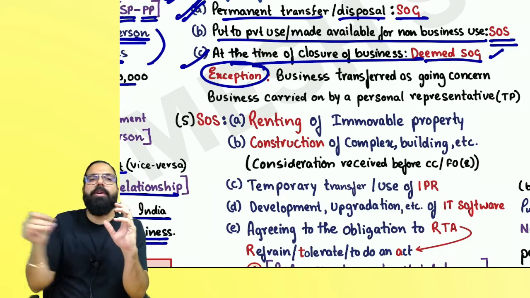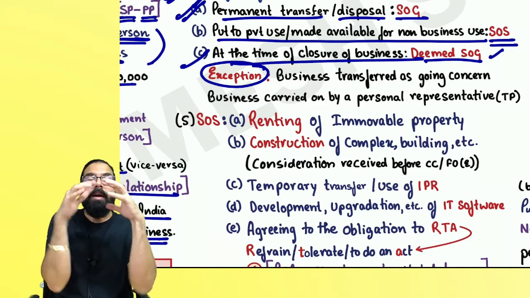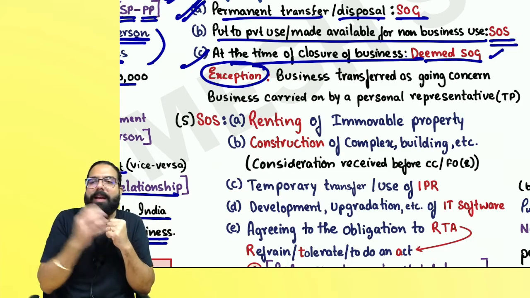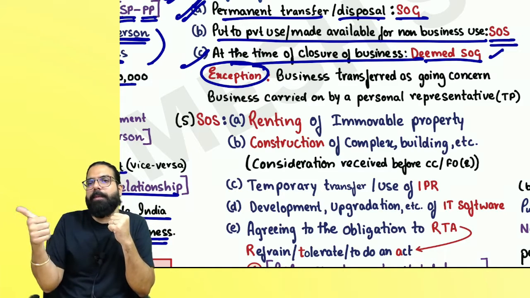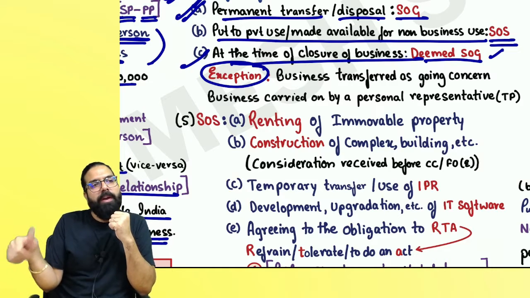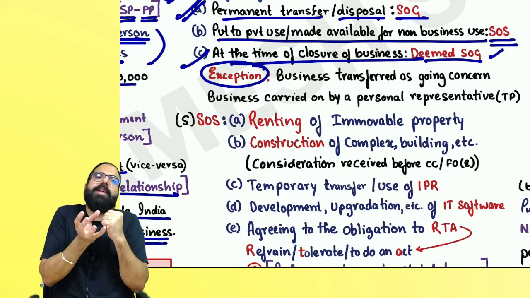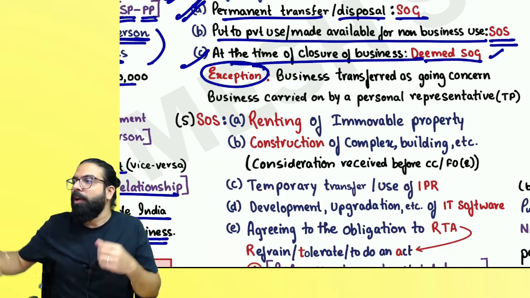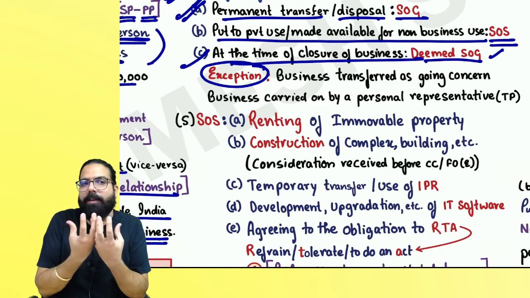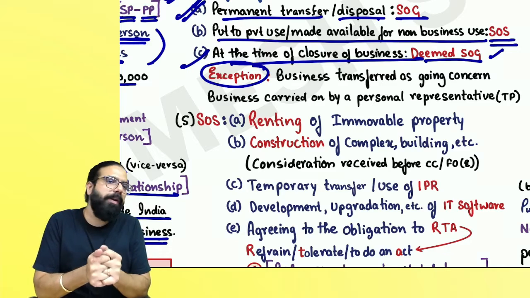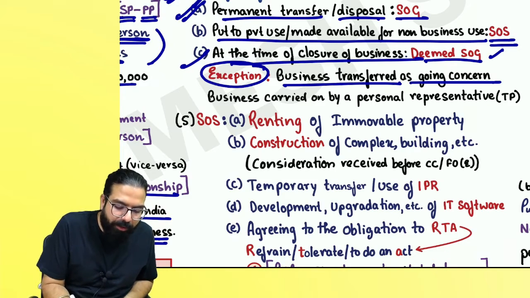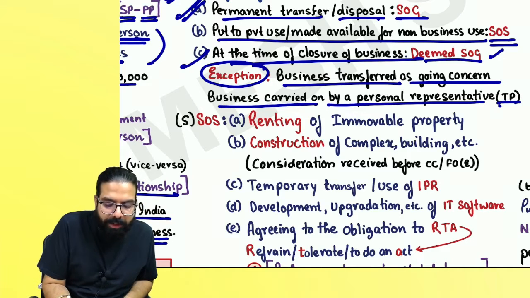You are transferring all your assets, you are transferring all your liabilities. Now this transferee will take registration, collect the GST and pay it to the government, and hence GST will not come on your transfer of assets and liabilities. Also, your ITC can be transferred to the transferee, which you will see in your chapter on ITC. Are we clear, everyone? So whenever I close my business and transfer it to the transferee, who will take registration, collect the GST and pay, the government says business transferred as a going concern, or transferred to a representative who is a taxable person.